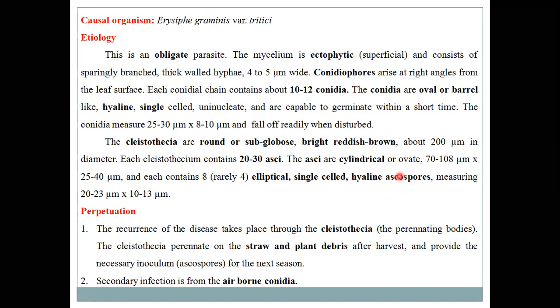these ectophytic mycelia develop the spores, and these spores, means this Erysiphe graminis variety tritici pathogen, develop by sexual as well as asexual reproduction methods. This ectophytic mycelia grows into the host cells by forming the haustoria. So finally it develops the conidiophores.